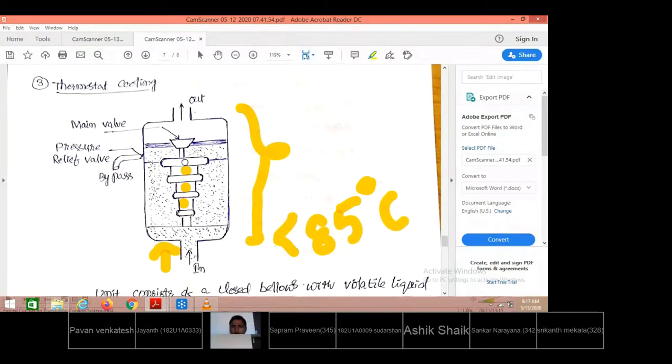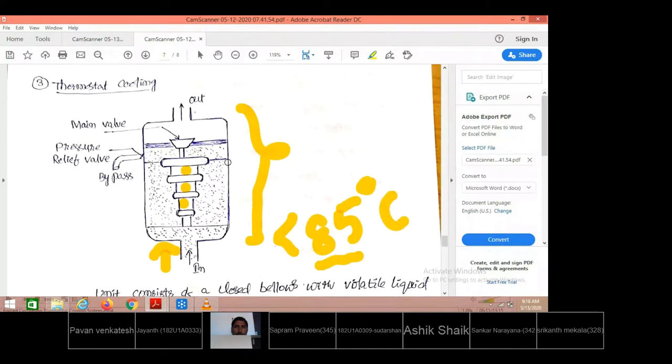The volatile liquid practically used is methyl alcohol or ether. That is filled in, upon exposure to the hot water. When the hot water is above 85 degrees centigrade, the ether or methyl alcohol that is filled here gets vaporized. When it converts from liquid to vapor, the pressure inside will increase. The pressure will push the main valve seating upward, giving the opening for hot water to leave through the thermostat. When the temperature is below 85 degrees centigrade, it will not push upward. No free space will be given for the flow of hot water through the thermostat.